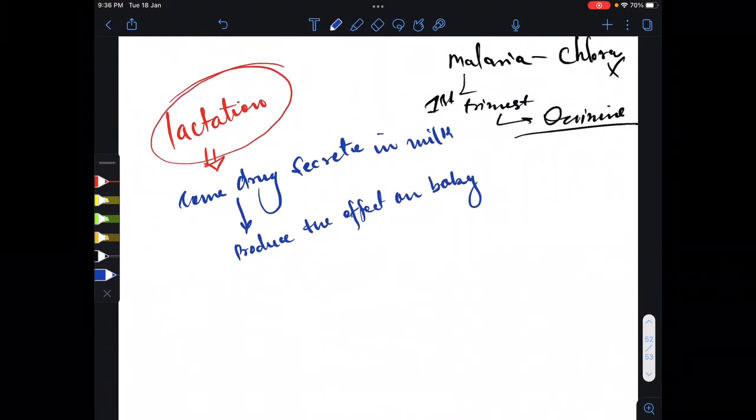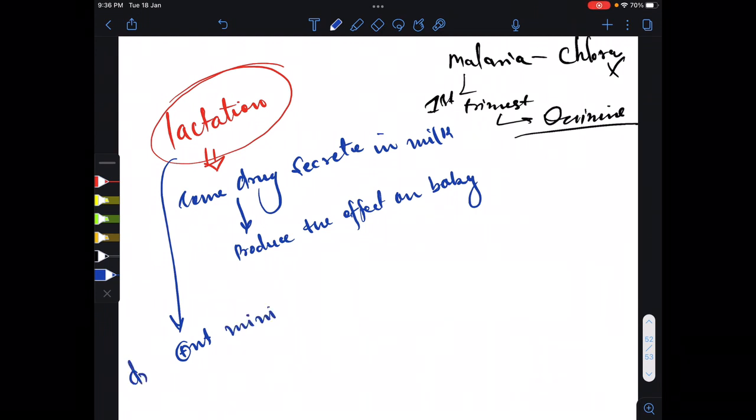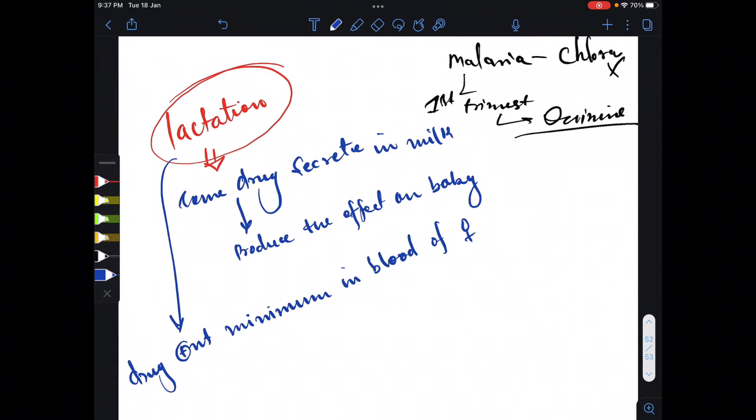So we should feed the baby at a time when the drug is present at a minimum in the blood of the mother. You can tell the female that she should take the drug after feeding. First feed the child, and after feeding you can take the drug.